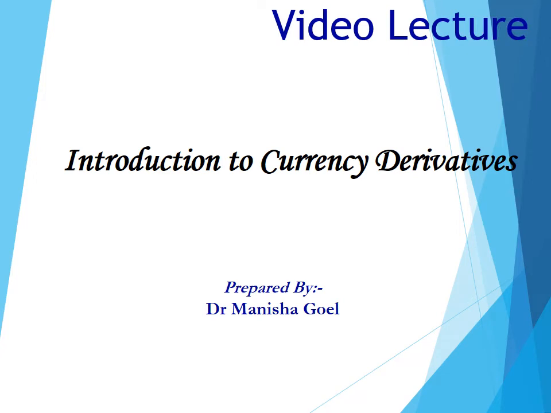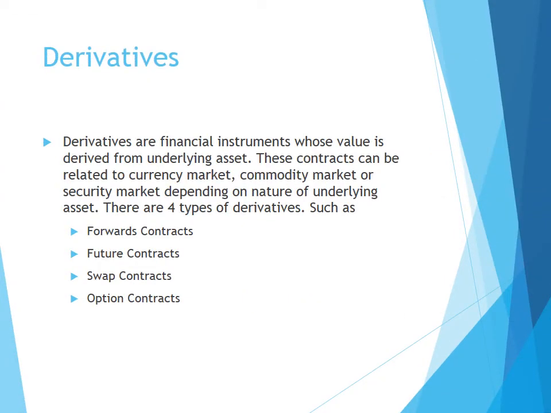Good morning students. Today we will discuss Introduction to Currency Derivatives. Derivatives are financial instruments whose value is derived from an underlying asset. These contracts can be related to the currency market, commodity market or security market, depending on the nature of the underlying asset. There are four types of derivatives: forward contracts, future contracts, swap contracts and option contracts.